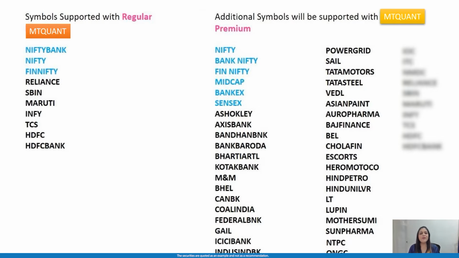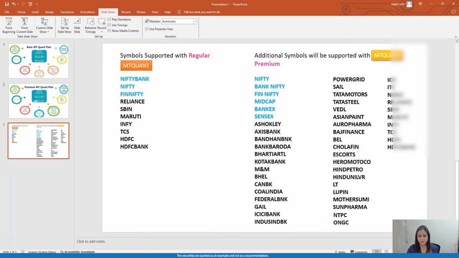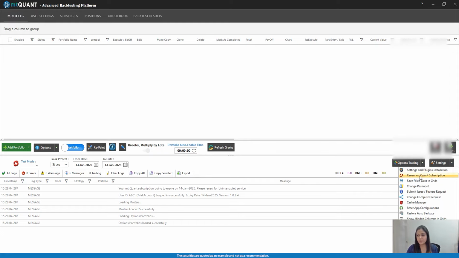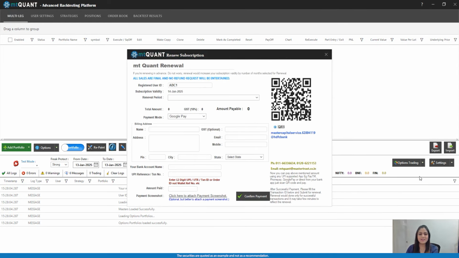So are you ready to unlock the power of true backtesting precision? Then just go to the settings under MT Quant, click on Renew MT Quant subscription and choose your plan as per your choice, basic or premium.